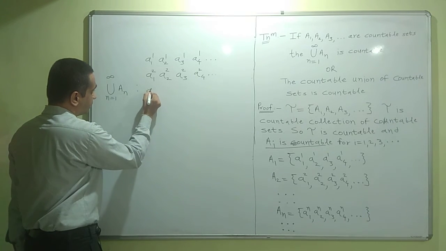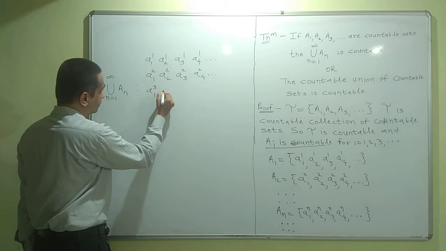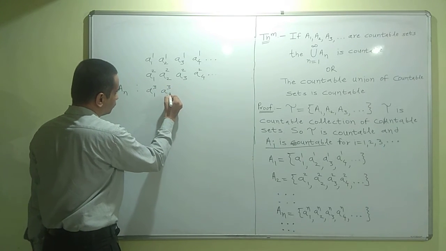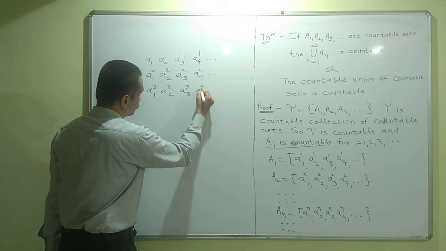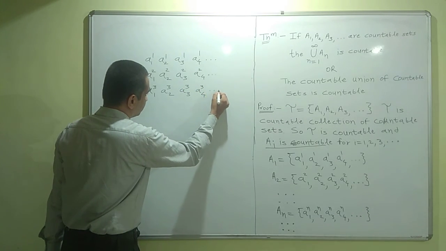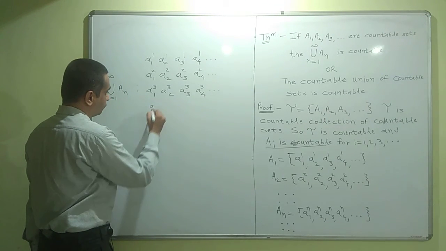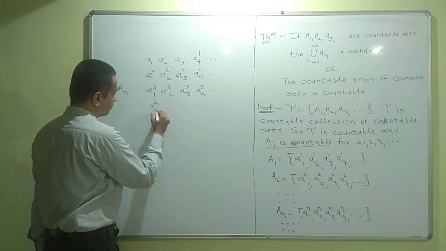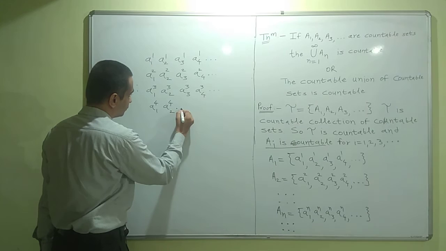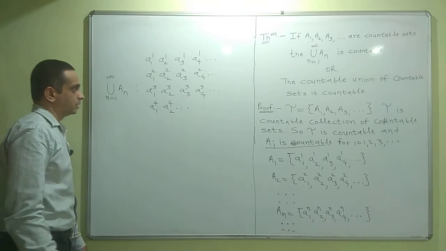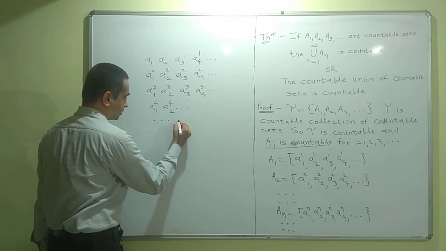Next, the elements of set A3: A31, A32, A33, A34 and so on. The elements of set A4 I am listing in this way: A41, A42 and so on. This will continue for the next sets.